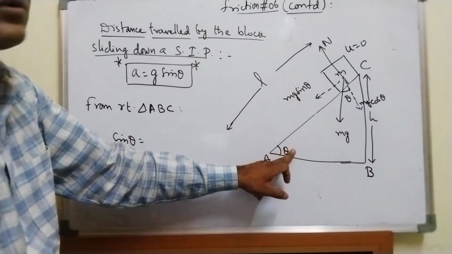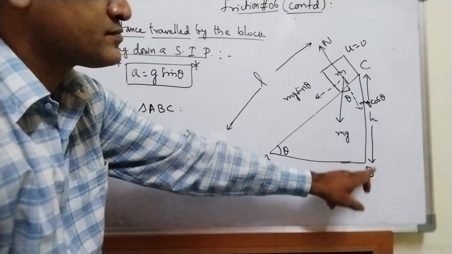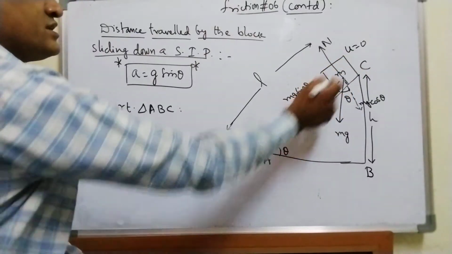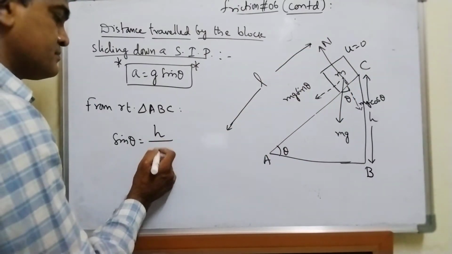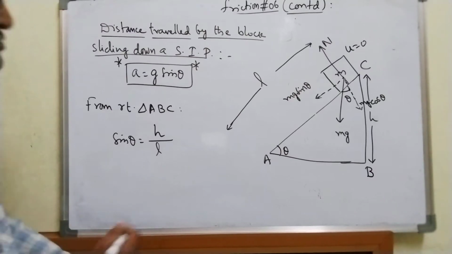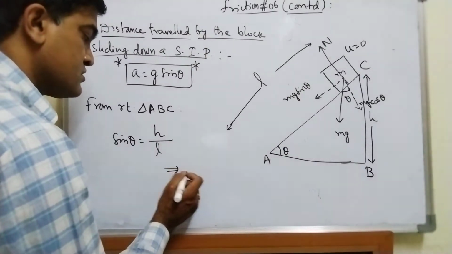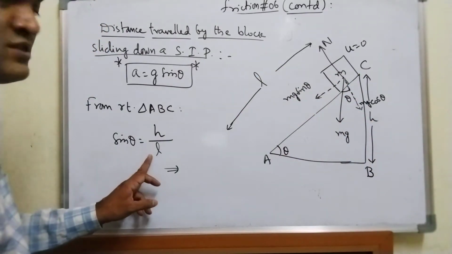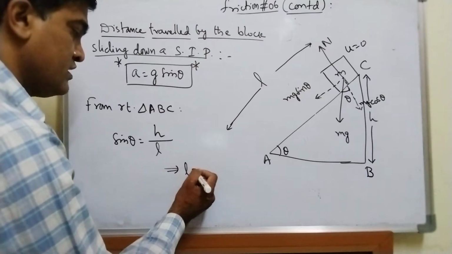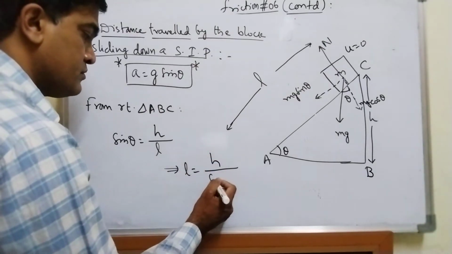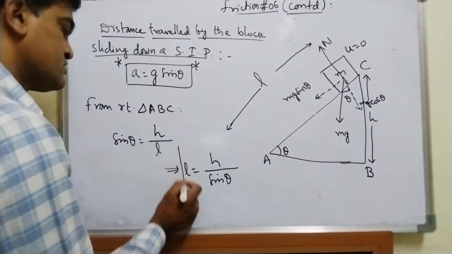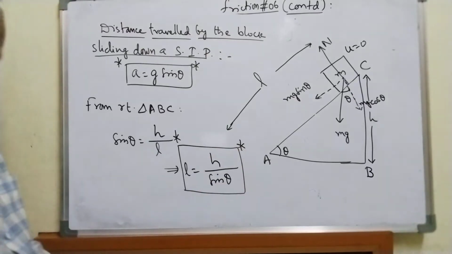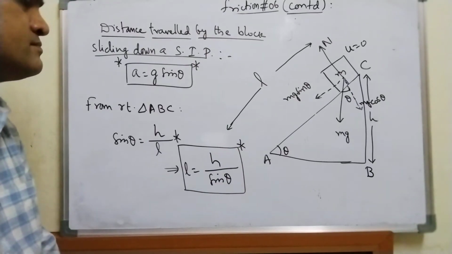Sin theta is equal to the opposite side h upon the hypotenuse AC, which is nothing but the length of the inclined plane, L. Sin theta is equal to h by L. From this, if I know the height of the inclined plane, then I can find the length of the inclined plane. So L is equal to h upon sin theta.